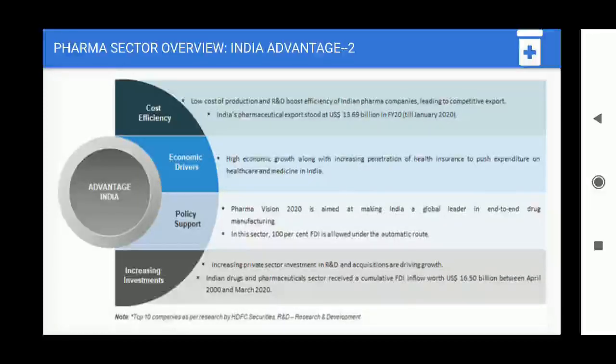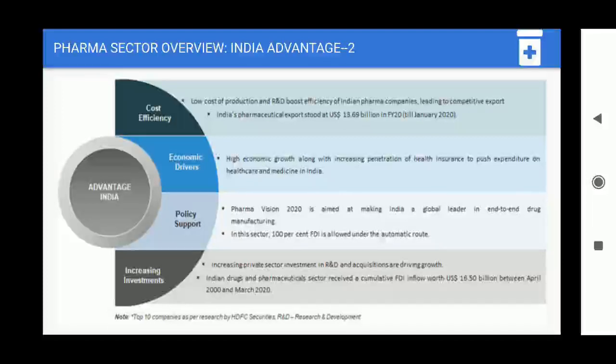The current government has a Pharma Vision 2020, which is aimed at making India a global leader in end-to-end drug manufacturing. They don't want APIs to be imported from somewhere. They don't want finished dosage formulations, or the ingredients required to make FDFs, to be imported from somewhere. The government wants India to be self-reliant, and pharma companies are working very vigorously to achieve that. Also, in this sector, 100% FDI is allowed under the automatic route. That is, companies making this foreign direct investment don't have to take permission from the government. Yeah, there are exceptional cases, but usually they don't have to.